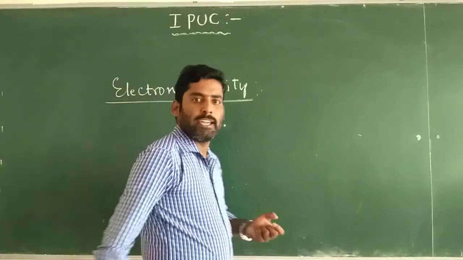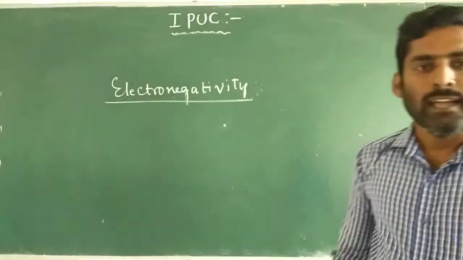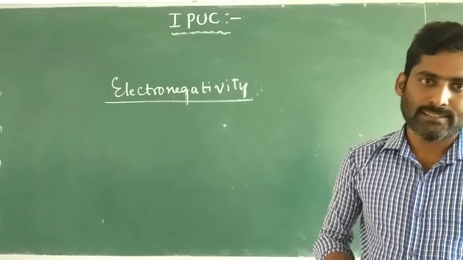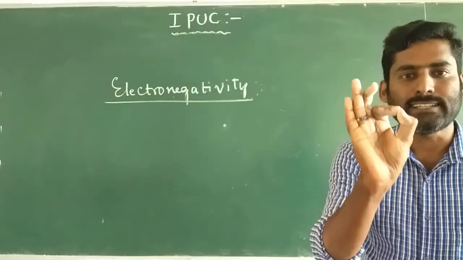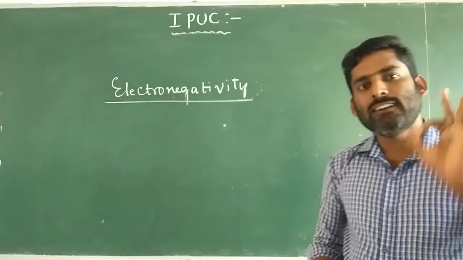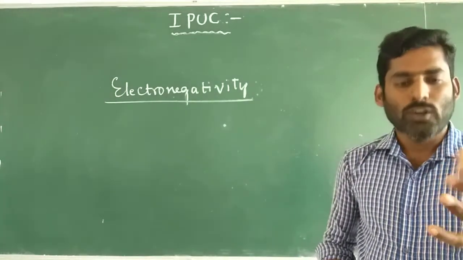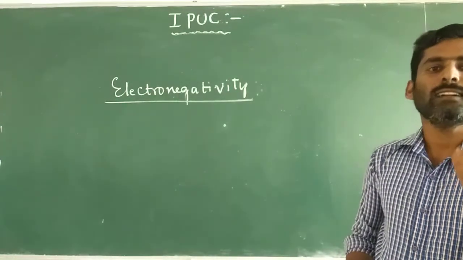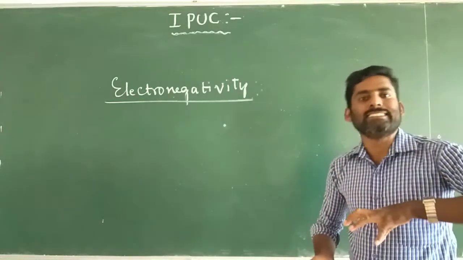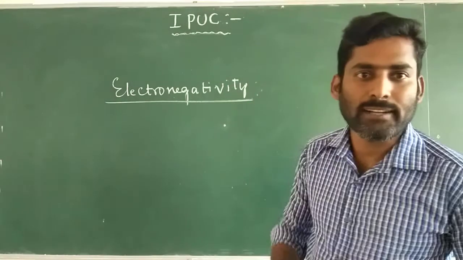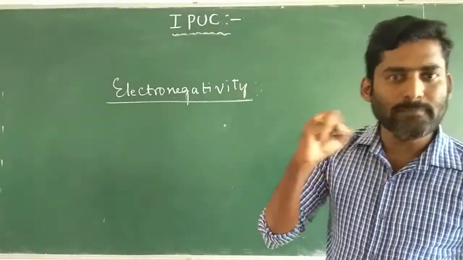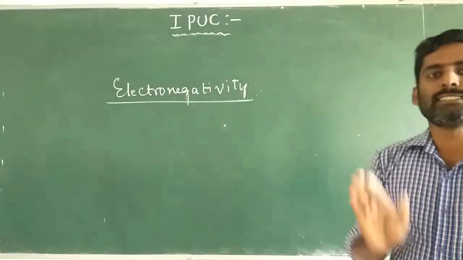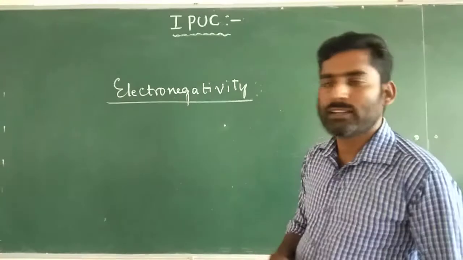Electronegativity. Here, electronegativity refers to the ability of an atom to attract the shared pair of electrons of a covalent bond towards itself. The tendency or the ability of an atom to attract the shared pair or bond pair electrons of a covalent bond towards itself is called electronegativity.